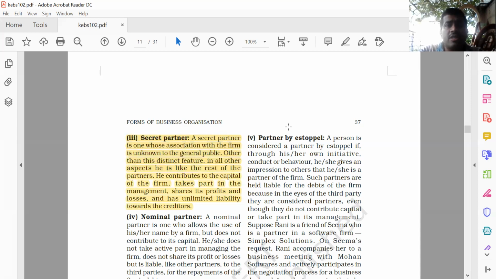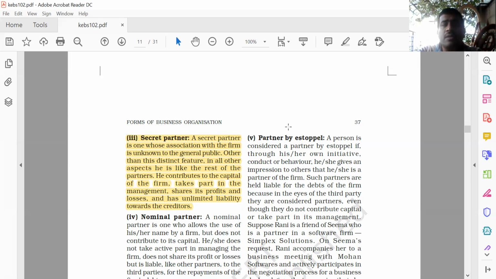Other than this distinct feature, all the other aspects are the same as the rest of the partners. That means he contributes the capital to the firm, takes part in the management, bears the profit and loss of the business, as well as has the unlimited liability.